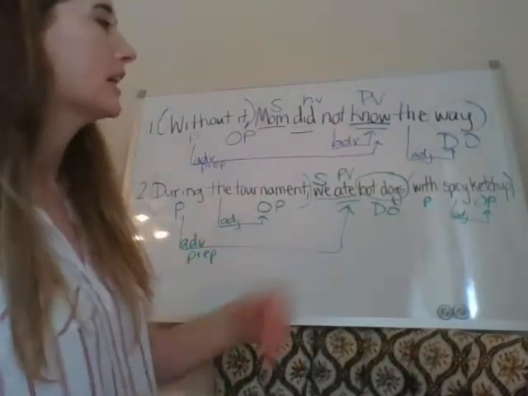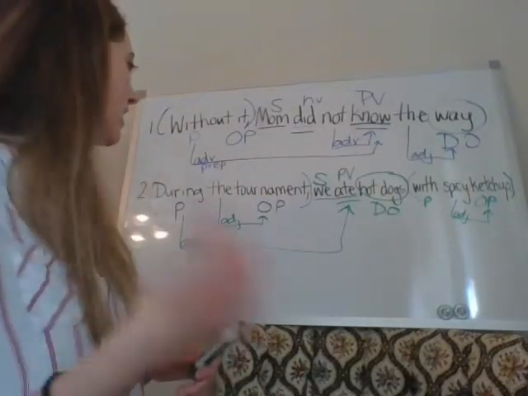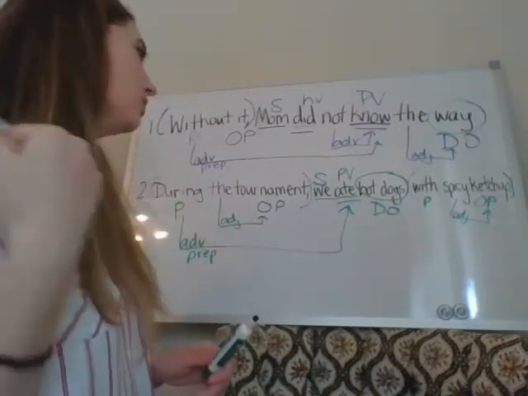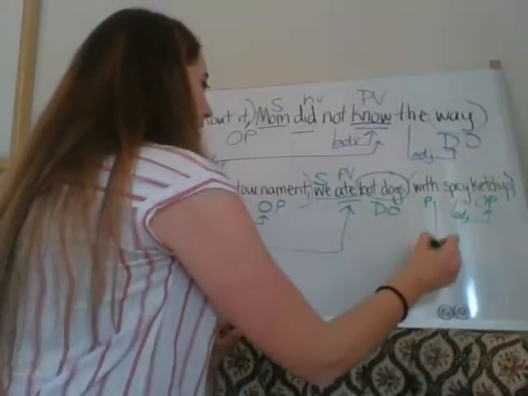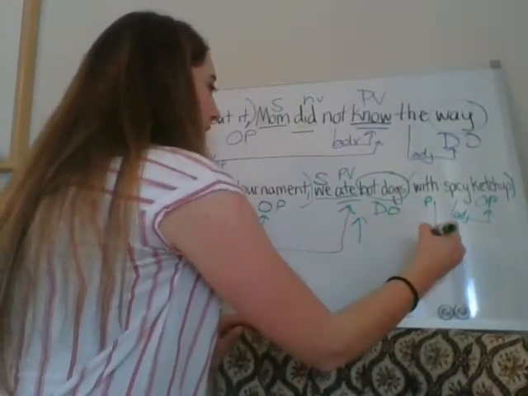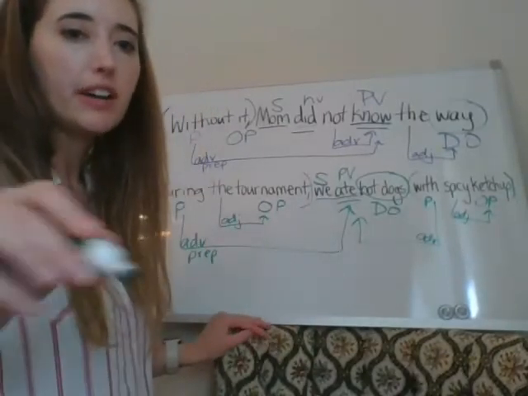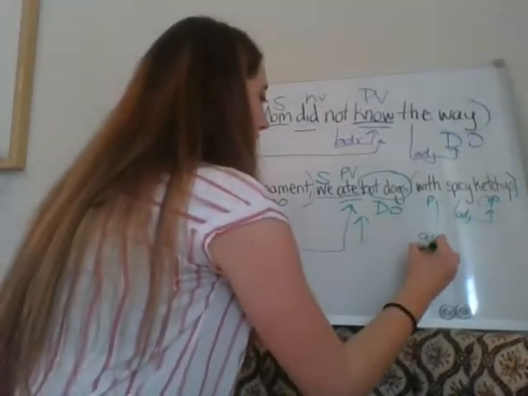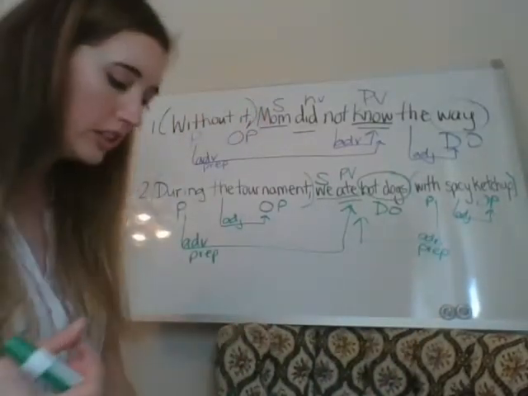Okay, with spicy ketchup is another prepositional phrase. Does with spicy ketchup tell us how we ate, when we ate, or where we ate? How we ate them. With spicy ketchup tells us how we ate hot dogs. It is an adverbial element because it modifies a verb. It is an adverbial prepositional phrase. Okay, so those are your two sentences.